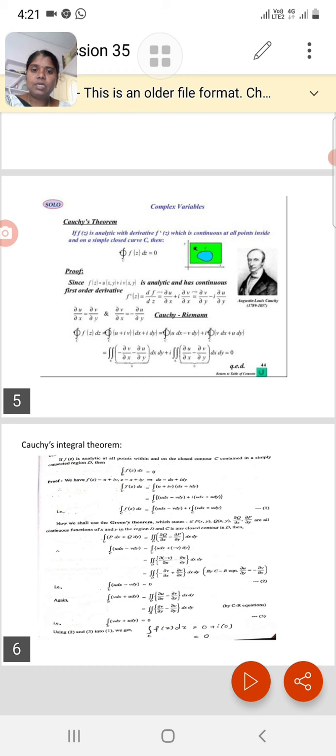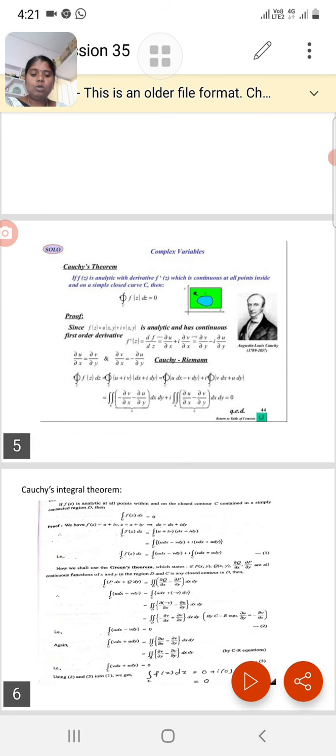The theorem is named after the mathematician Augustin Louis Cauchy, who lived between 1789 and 1857. He gave the statement as Cauchy's integral theorem.